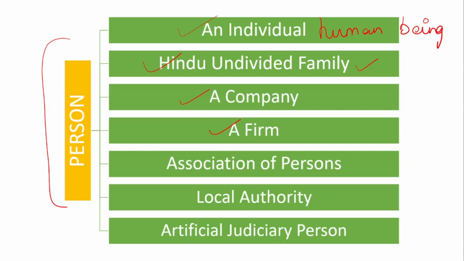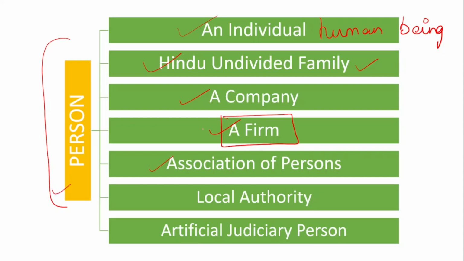So any firm which has been created or started according to the regulations of the Indian Partnership Act, then that is known as firm. It is a partnership firm where two or more persons, partners, will be there in that firm. Even such kind of firm is also called as person.